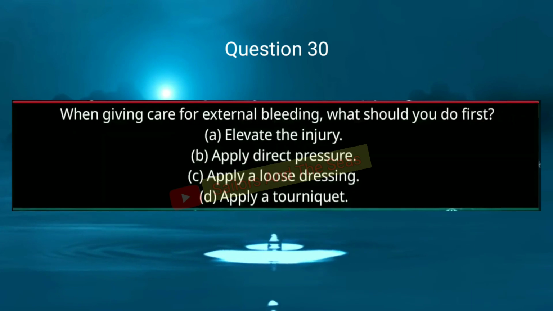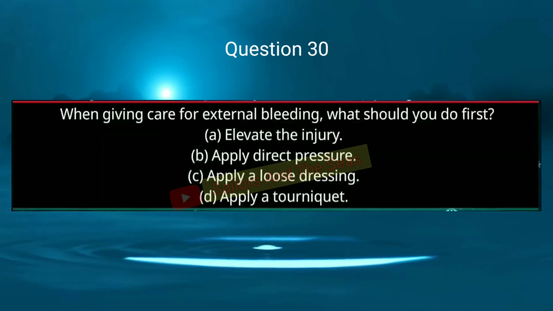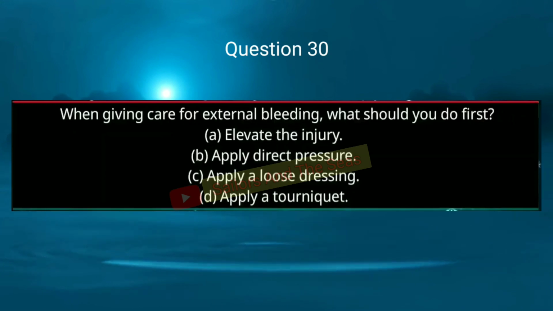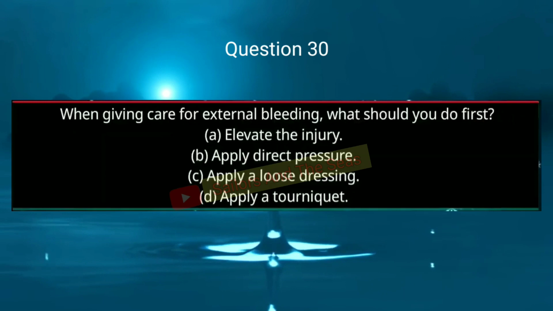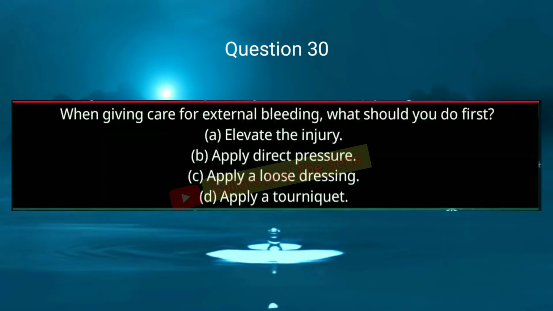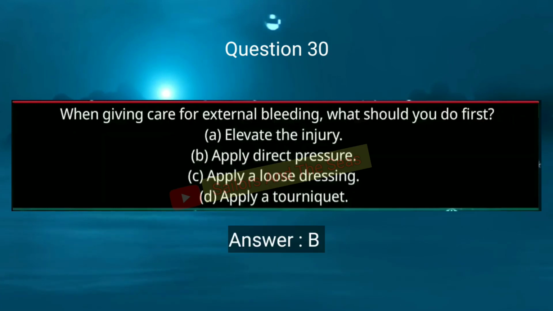Question number 30. When giving care for external bleeding, what should you do first? Option A, elevate the injury. Option B, apply direct pressure. Option C, apply a loose dressing. D, apply a tourniquet. Answer will be B, apply direct pressure.